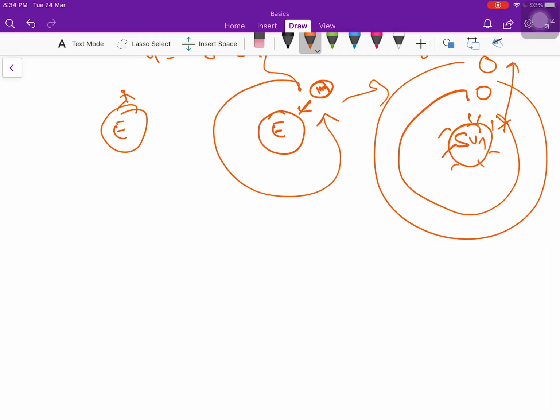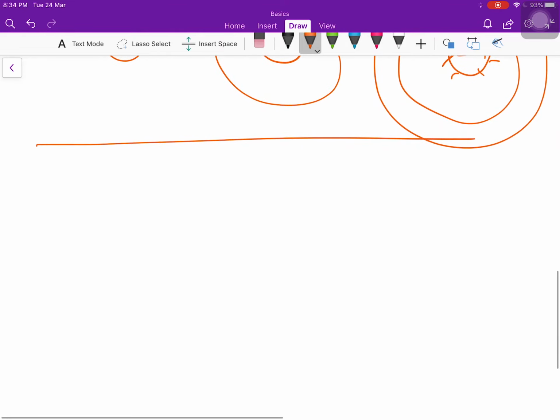On full moon day the moon is full, so that's why this force is high, and that's why we have very high tides on full moon day, right? So this was about the gravitational force and Newton's law about gravitational force. Now we will talk about something called free fall.